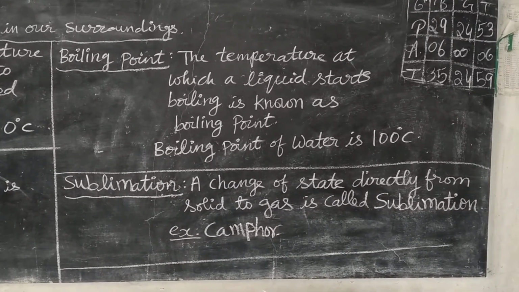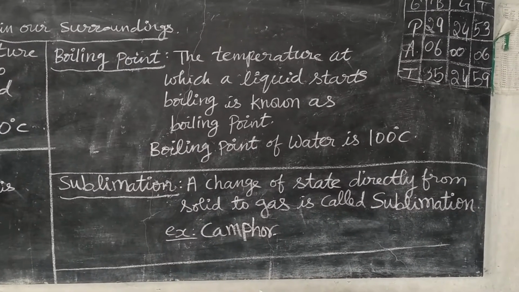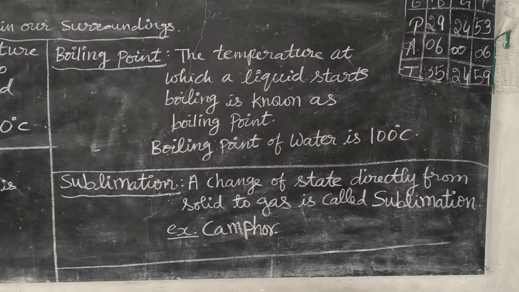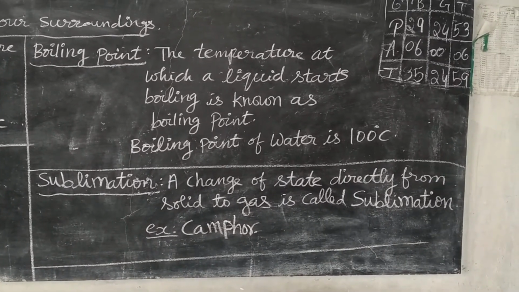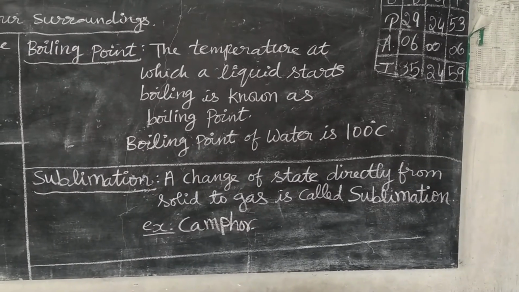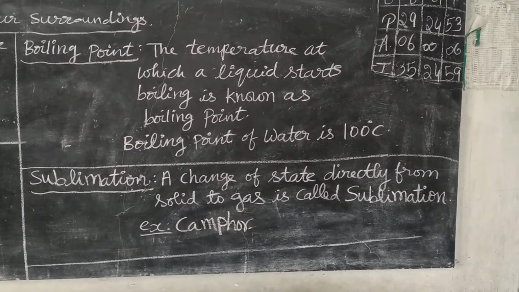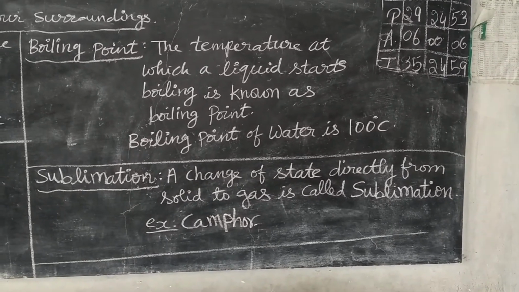That is called boiling point. Then only solid has changed into liquid, liquid has changed into gas. This is a process. But there are some elements which, when heated, directly change into gaseous form. A solid will change directly into gas. That is called sublimation.